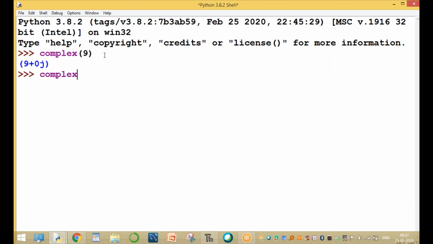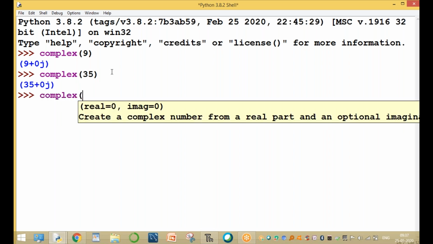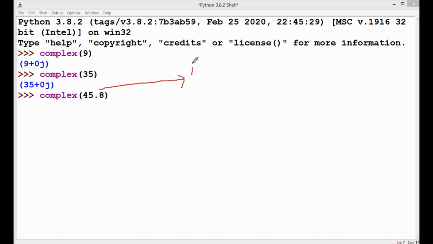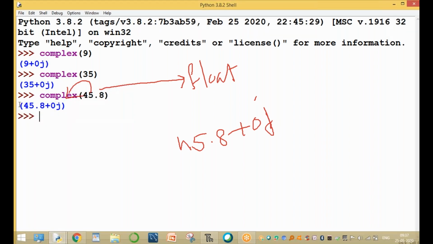For example, we are providing complex of 35. Please observe this. 35 is an integer value. This integer value is converting into complex type, 35 plus 0j. Now assume complex of a float value, 35.8. Here we are passing only a float value. This float value is converting into complex type. The output is 35.8 plus 0j. This is the complete output. Clear, guys? Now enter, run this command. The output is 35.8 plus 0j.